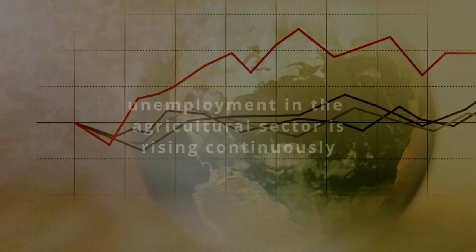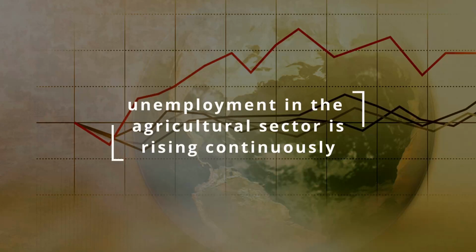So this is how wealth concentration is rising. So small and marginal farmers are not getting a single unit of benefit from the Green Revolution, we can say. And that is why the unemployment in the agricultural sector is rising continuously.